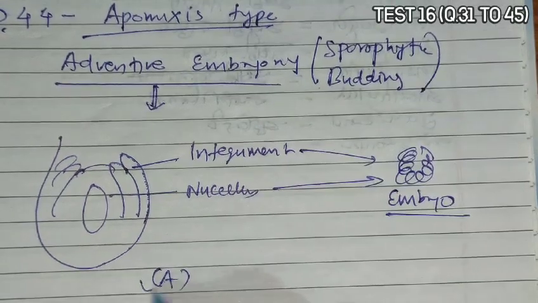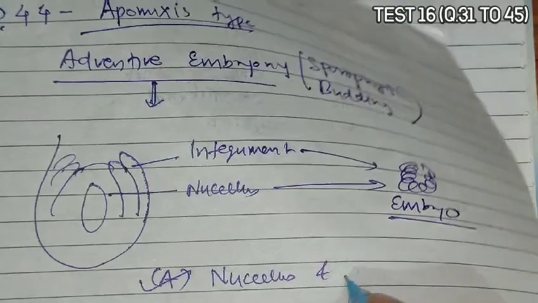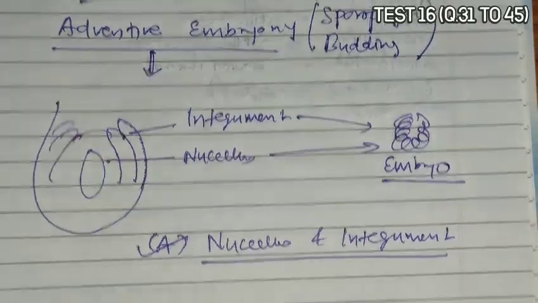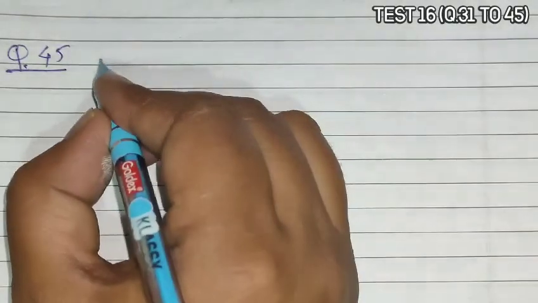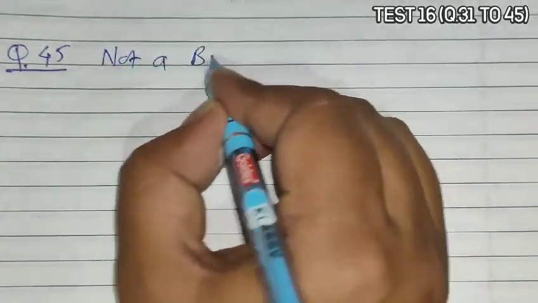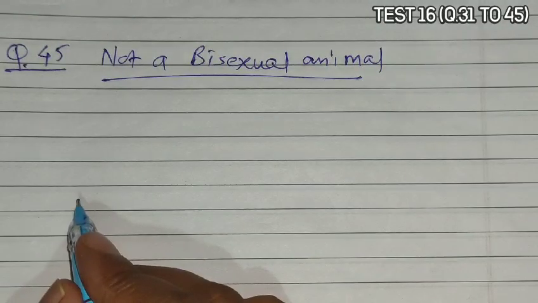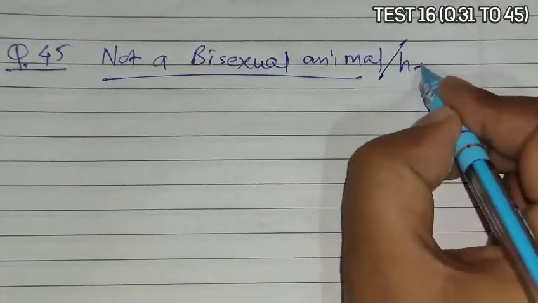And in this, if we talk about the ovule, from the ovule this nucellus and this integument give rise directly to the embryo through mitosis, then it is known as adventive embryony. So nucellus and integument become the correct option. So option A is the correct answer, that is nucellus and integument give rise to the embryo, and that is known as adventive embryony.